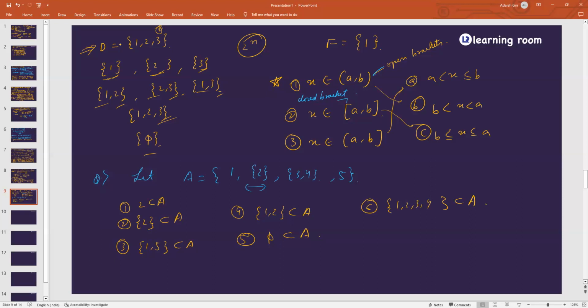So here are 3 statements I have written based on this particular set. You have to answer true or false. First one: is 2 a subset of A? Yes or no? I want the answers from everyone, because I need that confirmation that you all have understood it.